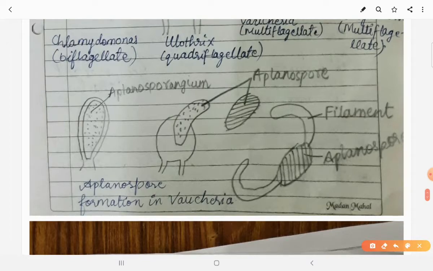This is the formation of aplanospore. See the aplanospore inside the cell. It has a cell wall. This aplanospore is released. Then it germinates and forms the filaments, meaning it germinates to give rise to a new thallus. This is aplanospore formation in Vaucheria.